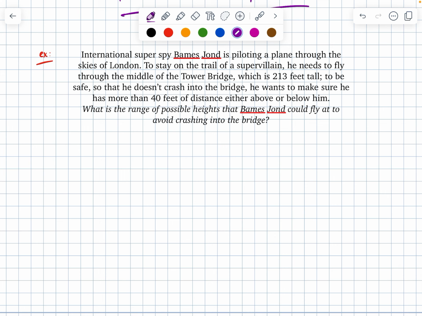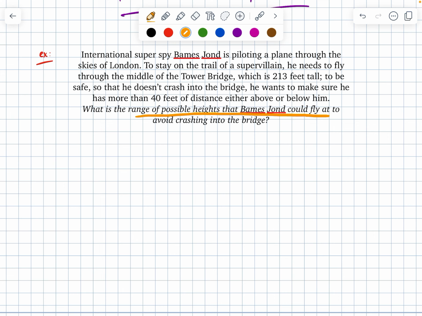Coolio. Number 3. International super spy James Bond is piloting a plane through the skies of London. To stay on the trail of a supervillain, he needs to fly through the middle of the Tower Bridge, which is 213 feet tall. To be safe so that he doesn't crash into the bridge, he wants to make sure he has more than 40 feet of distance, either above or below him. What is the range of possible heights that James Bond could fly at to avoid crashing into the bridge? Again, if you want to pause, here's your chance. And if not, let's go.